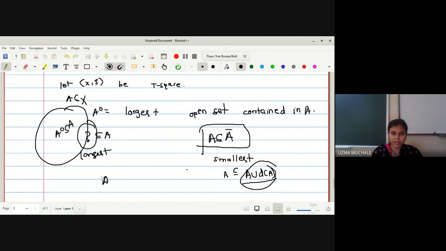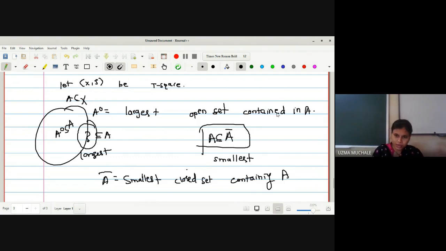Okay, let me write it down: smallest closed set containing A. Here it is contained in A, here it is containing A. And here, A itself takes that set.